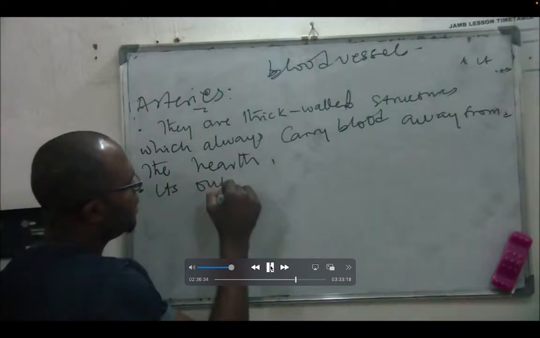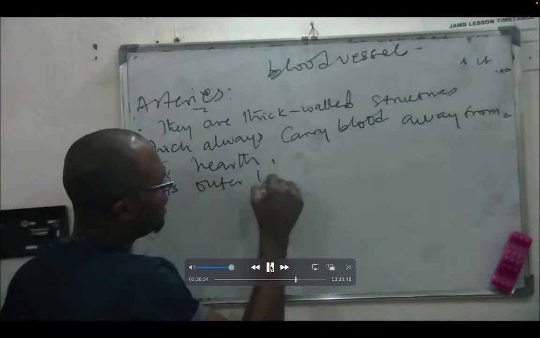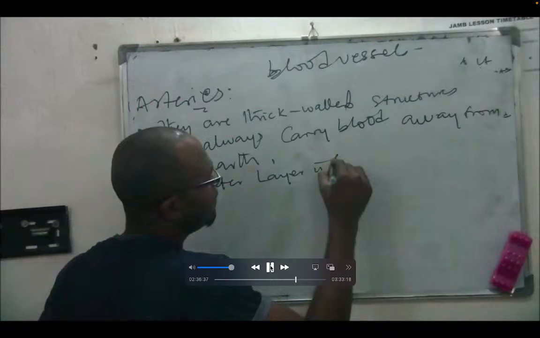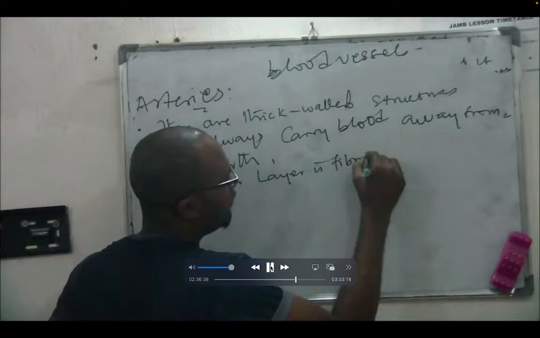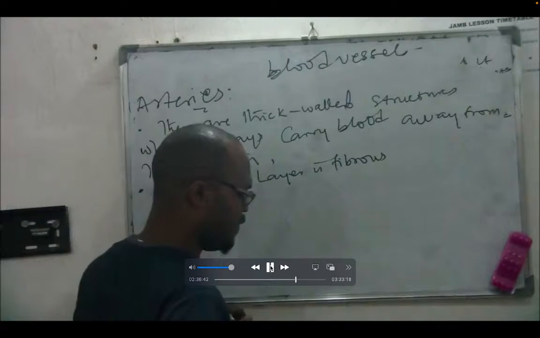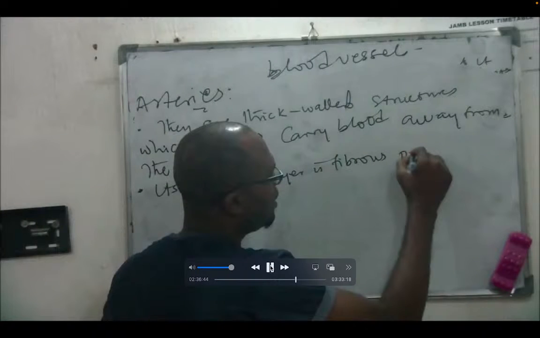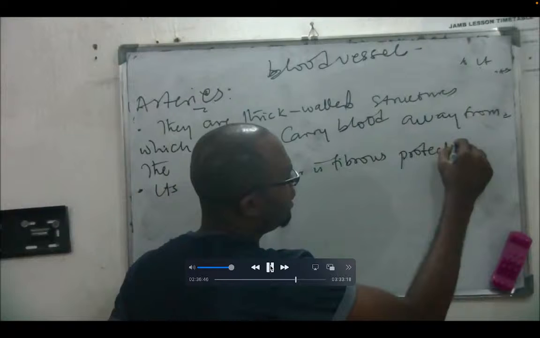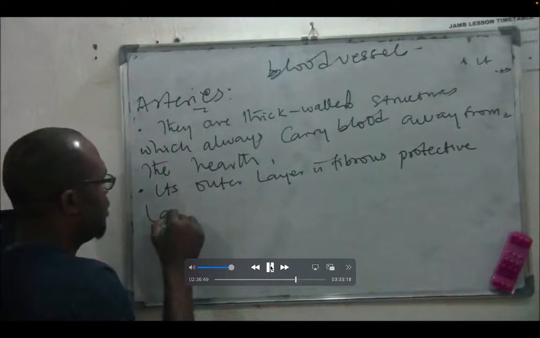Its outer layer is fibrous. It has a fibrous protective layer.